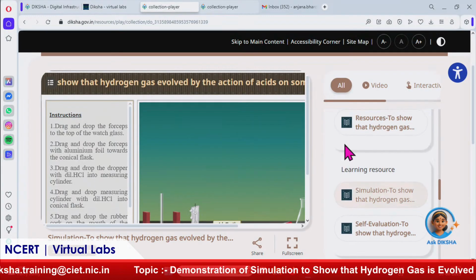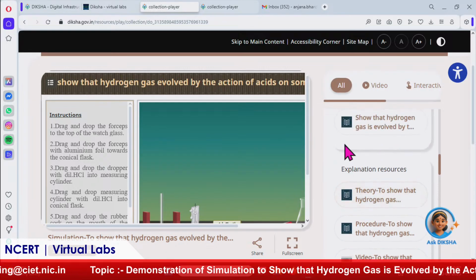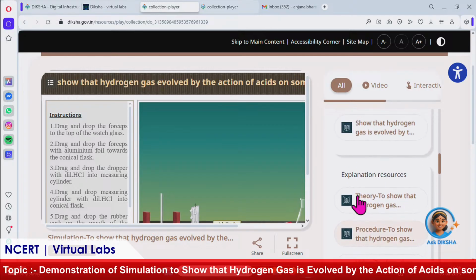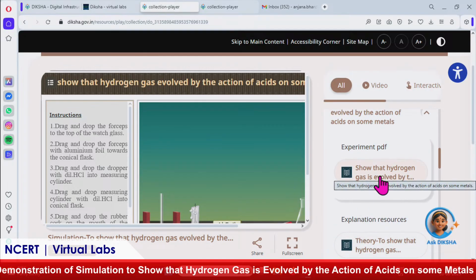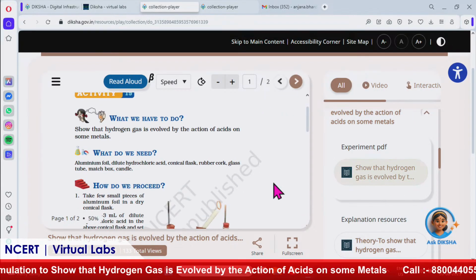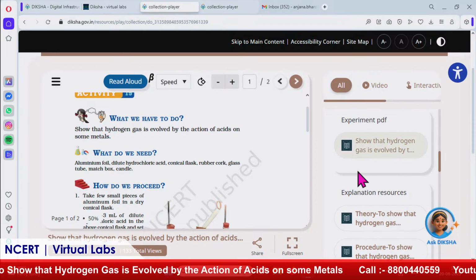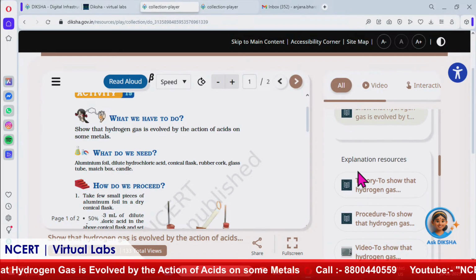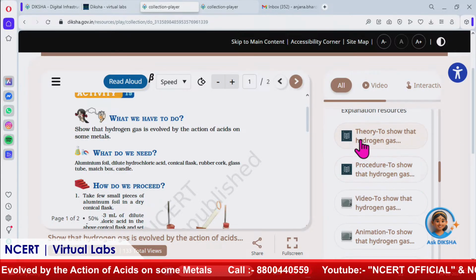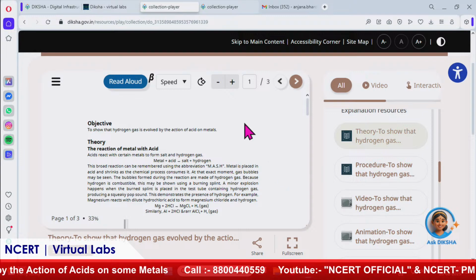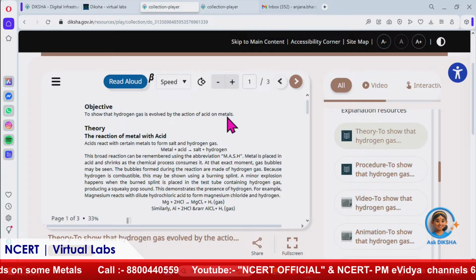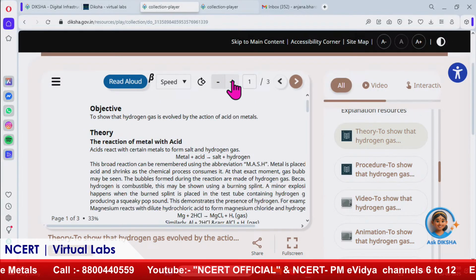Now we have selected, and on the right side there are different instructional panels along with the activities which are aligned with the NCERT curriculum. I have selected this: show that hydrogen gas is evolved by the action of acids on some metals. This is a table of contents and we have chosen a topic from there. Under the various resources in explanation resources there is a theory part. Before performing in the virtual lab or simulation, we can get the theory aspect from here. It's important. We can zoom in and zoom out according to our convenience.